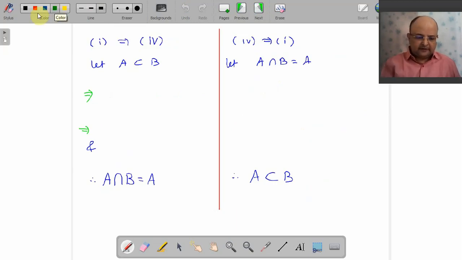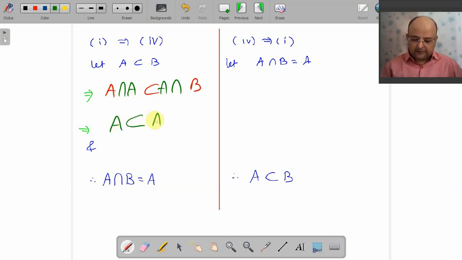Ready? Challenge accepted. Okay. A is subset of B. Come on. What you want? A intersection B and A. So I take intersection to both the sides with your A. Okay. What is A intersection A? A. Well, I keep it as it is. Your right hand side I keep as it is. And A intersection B is always subset of A.